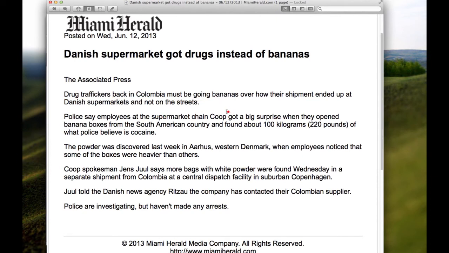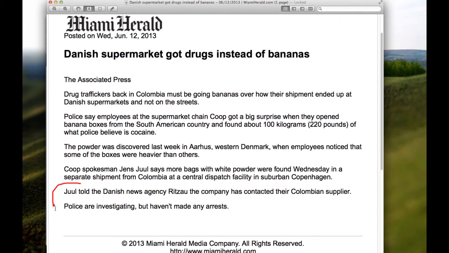The name of the supermarket chain, Coop, I love that name, by the way. The weight of the cocaine, 100 kilos, which is 220 pounds. That would be dispensable detail, because that's really a part of the story itself. It's just more details about what was actually found. Where it was discovered, in this particular town in western Denmark, that would be setting. That some of the boxes were heavier than others would be dispensable detail. The name of the spokesperson, this guy Jens, that would be setting as well, because that's just who's reporting the information, how we're getting it.